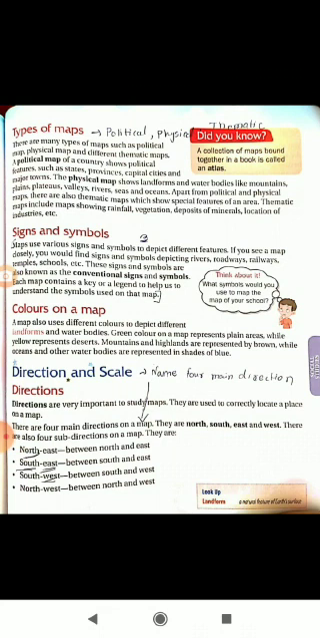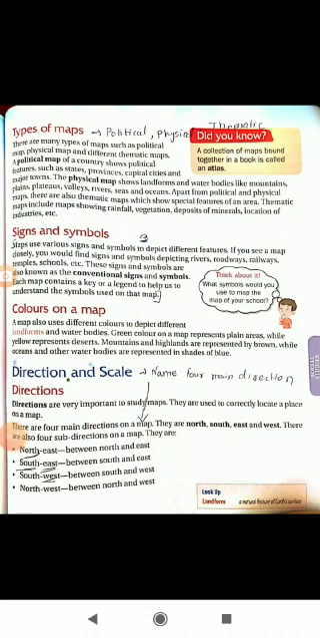Now the next topic we are going to discuss is colors on a map. Different colors like blue, brown, yellow, green, all different colors are used on a map. Now what do these different colors represent? A map uses different colors to depict different landforms and water bodies. Green on a map represents plain areas, while yellow represents deserts, mountains and highlands are represented by brown, and oceans and other water bodies are represented in shades of blue.